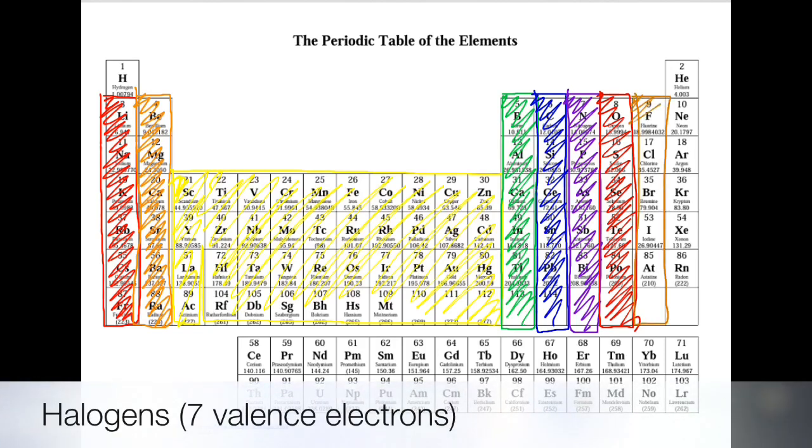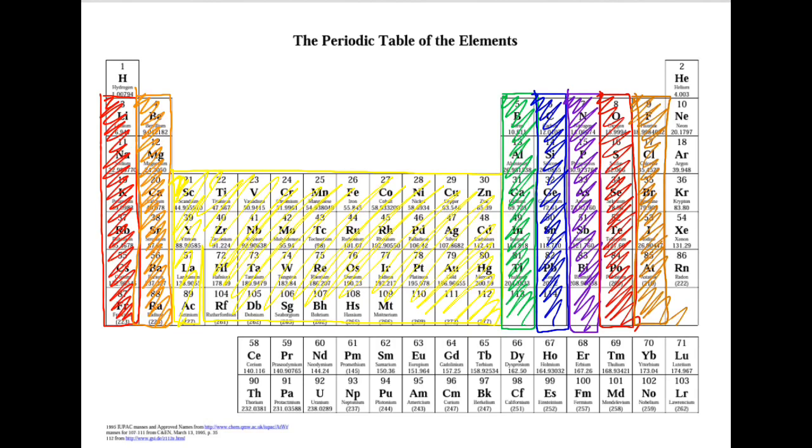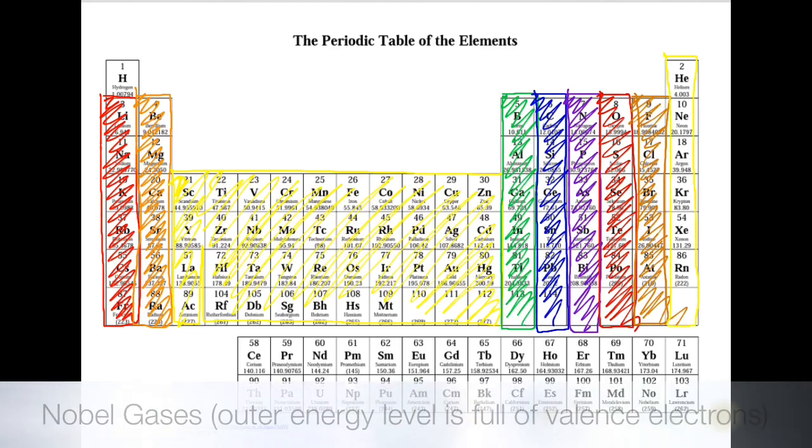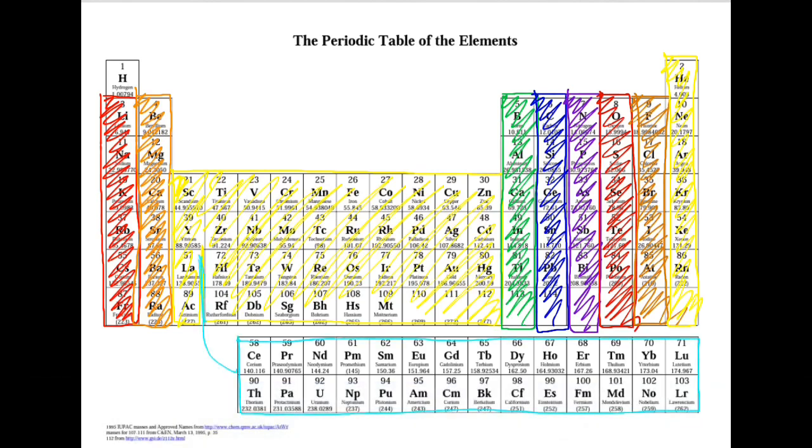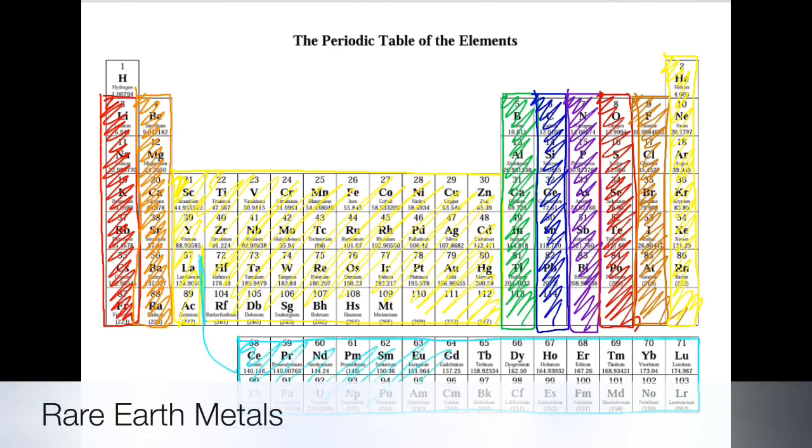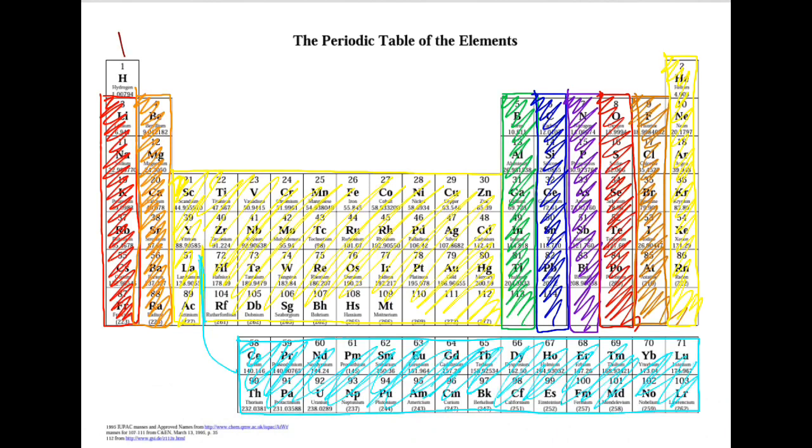You would think group 7 would be the fluorine family, but it's named the halogens. They have 7 electrons in the outer shell. They are very reactive and often bond with elements from group 1, or the alkali metals. The noble gases are group 8. They have a full outer shell of valence electrons. These 2 periods are known as the rare earth metals. Here's one more look at the valence electron patterns in your periodic table.